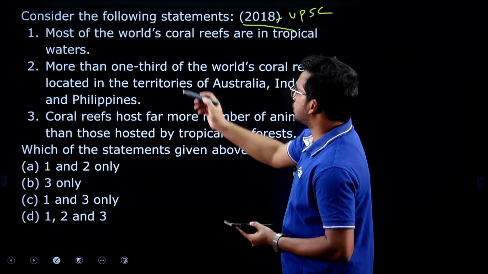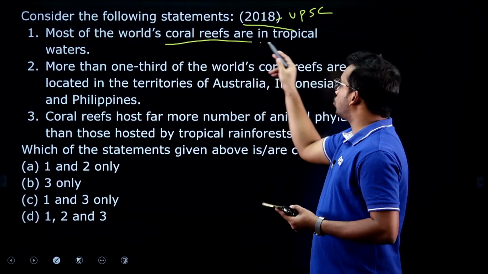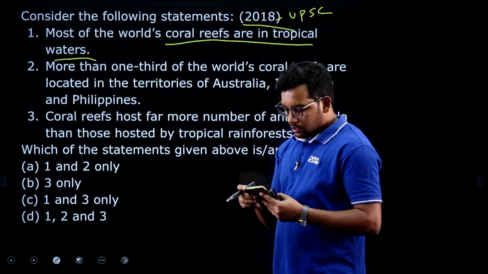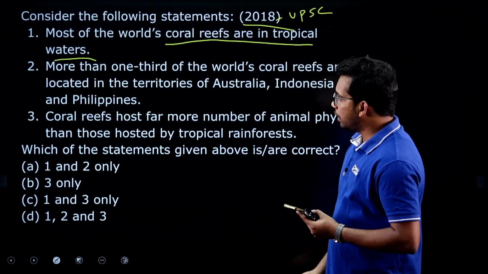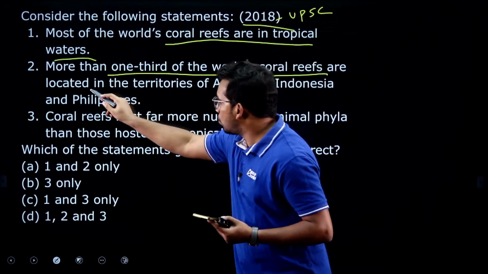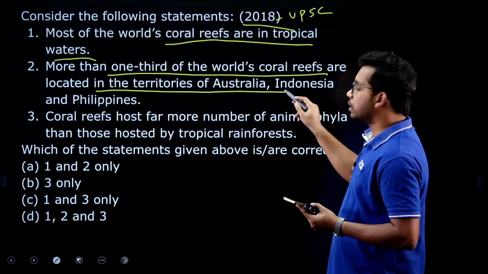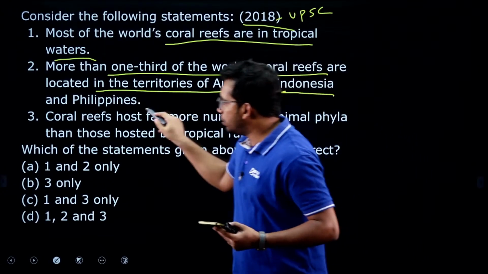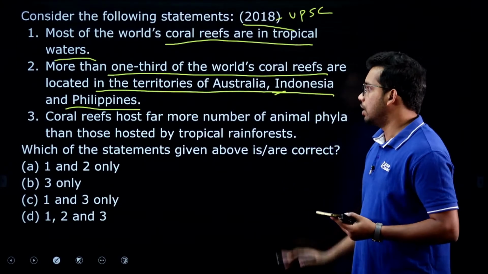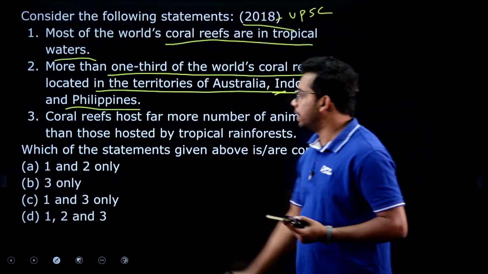First question, first statement: most of the world's corals are in tropical waters. Second statement: more than 1/3 of world's coral reefs are located in the territories of Australia, Indonesia and Philippines. So, that is Southeast Asia and Australia.